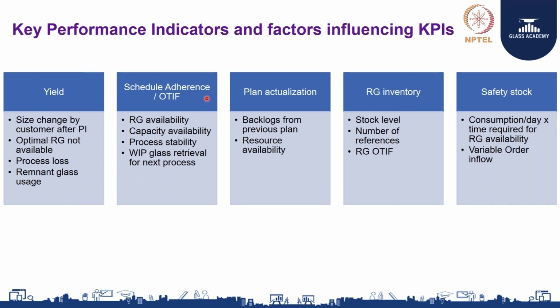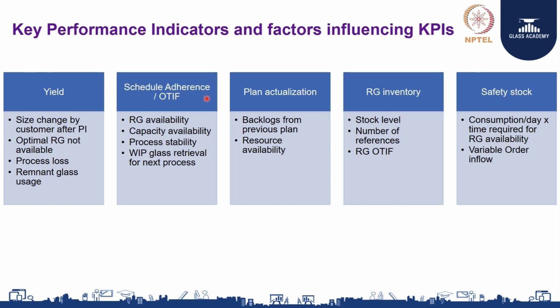In terms of machining centers, you have the various machining centers with you: the cutting line, the grinding, the tempering, the lamination, the IGU. So, for all centers you release a daily plan, you release a weekly plan. This daily plan needs to be checked for plan actualization from that machining center. For example, for the next 8 hours or in the first shift of a cutting line, if you are given a plan which comprises 3 items to be cut for so much square meters and for so much time, we need to check whether it is being done.